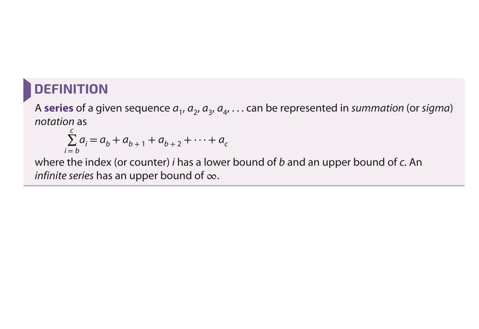It has some boundaries here. You will see a lower boundary, where you will see your i. That just means your starting boundary. This is the particular term in your sequence that you are starting with. And then your top number tells you which term you're ending with. So you're going to add everything in between, and the caps as well. You'll see it has an equal sign, so you're going to include your lower bound all the way up to including your upper bound. Think of it as closed brackets.